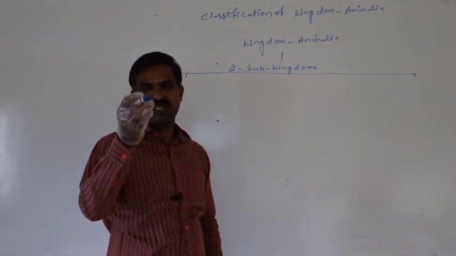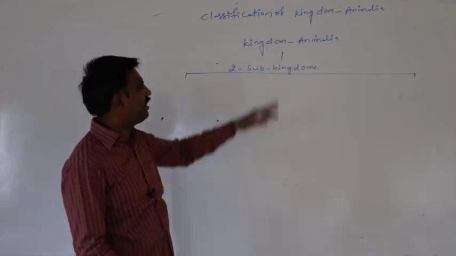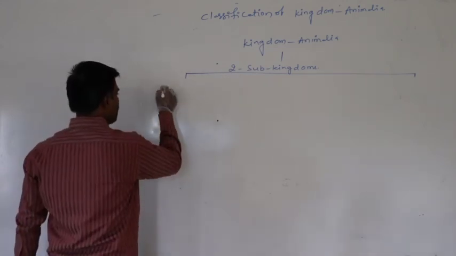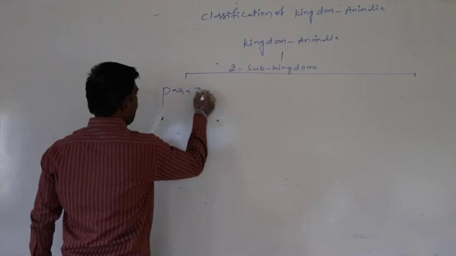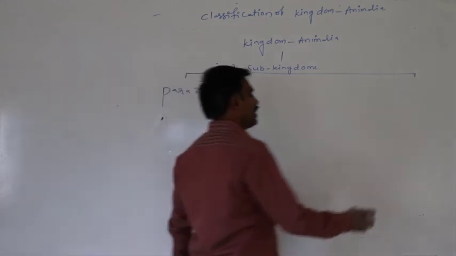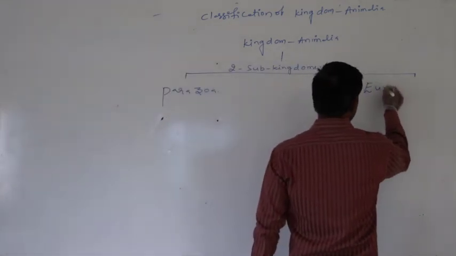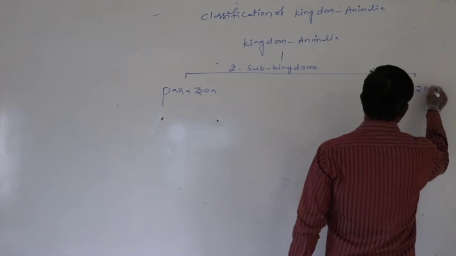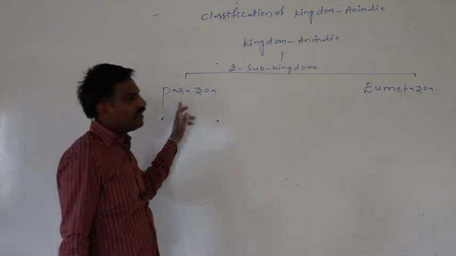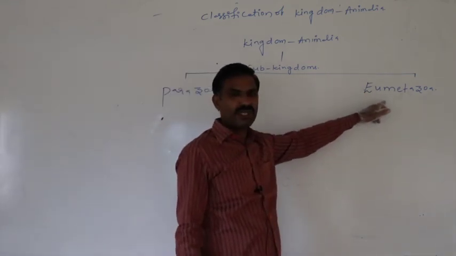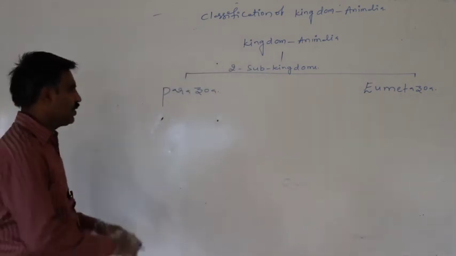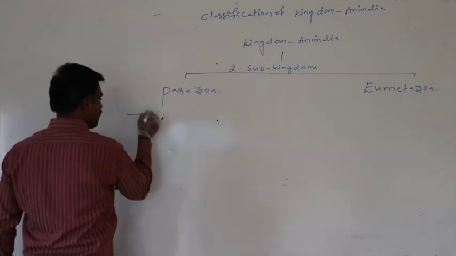One is the Parazoa. The first sub-kingdom is the Parazoa. The second sub-kingdom is the Eumetazoa. Definitely in the Parazoans, true tissues are absent.